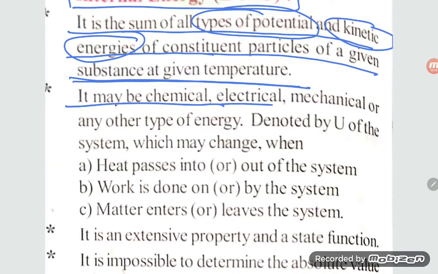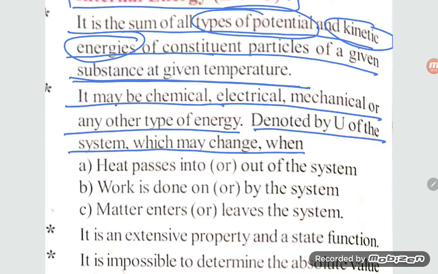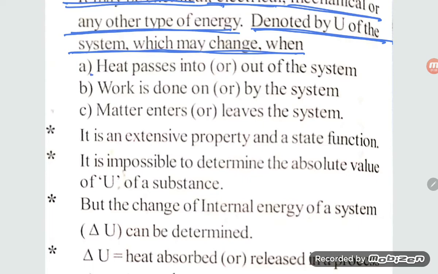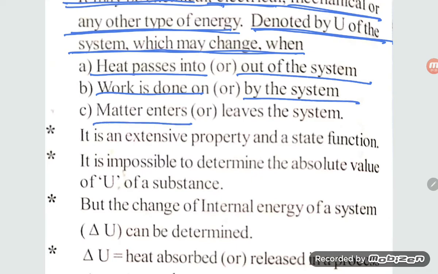It may be chemical, electrical, mechanical, or any other type of energy, denoted by the capital U of the system, which may be changed when heat passes into or out of the system, work is done on or by the system, or matter enters or leaves the system.